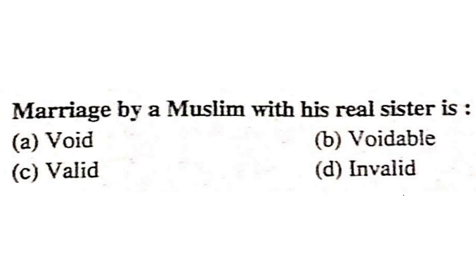Marriage by a Muslim with his real sister is void, voidable, valid, or invalid? It is void. A Muslim cannot marry another person with whom there is a relationship by blood. So this is a void marriage.